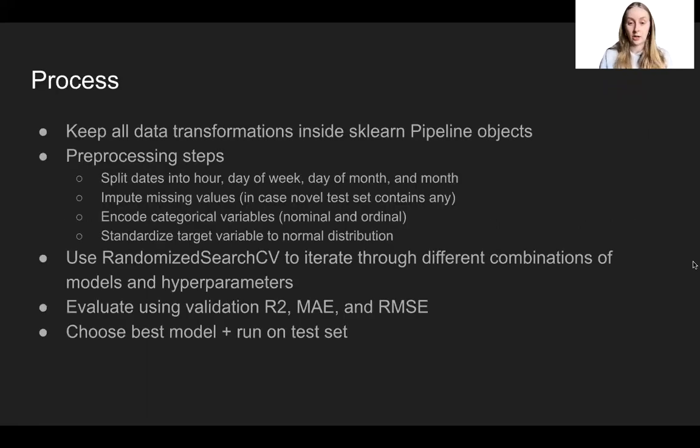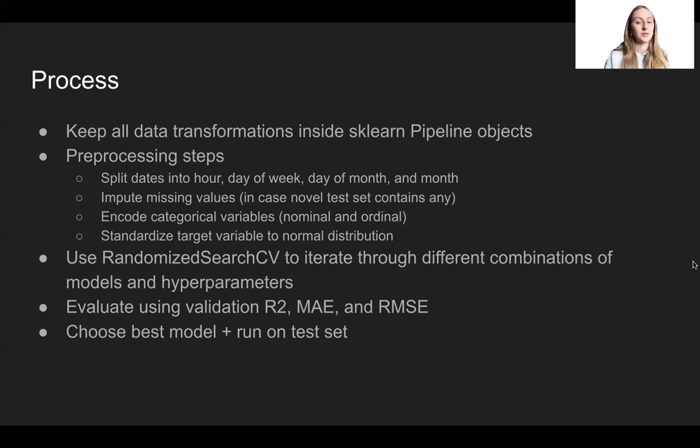So this is just an outline of my process, and I'll go through the steps a little bit afterwards. But the first thing is that I wanted to keep all data transformations inside scikit-learn pipeline objects so that no matter what got passed in, with it being the training set, validation set, or test set, all data transformations would be done evenly to everything and nothing would get lost and it would all be streamlined. In terms of pre-processing, I will split dates into hour, day of week, day of month, and month because those carry more information than just a raw date.